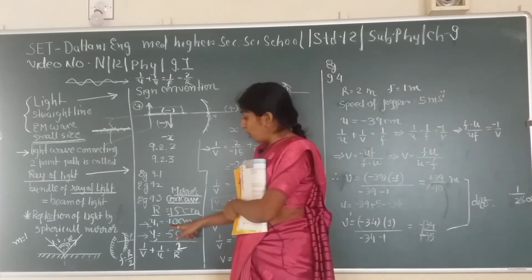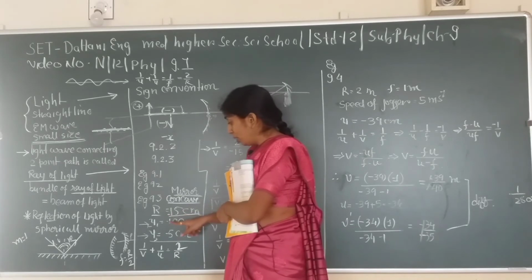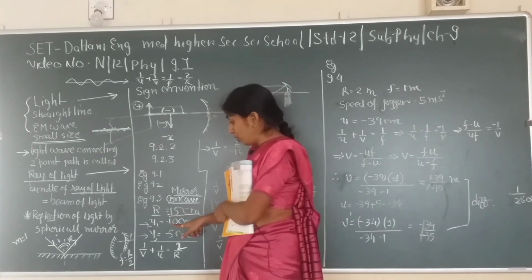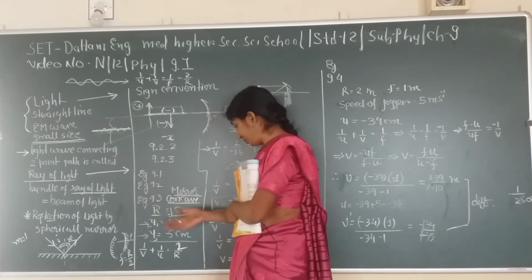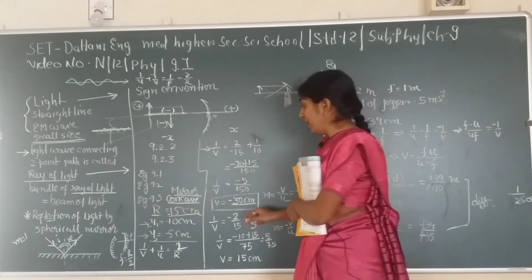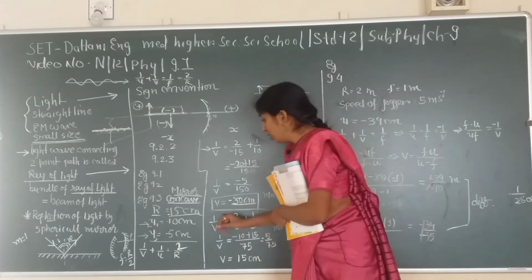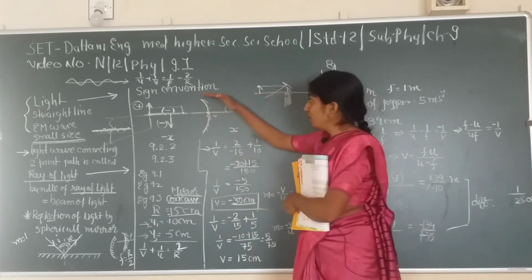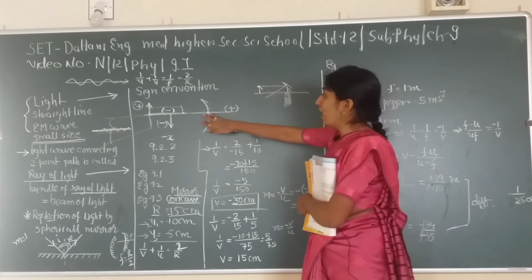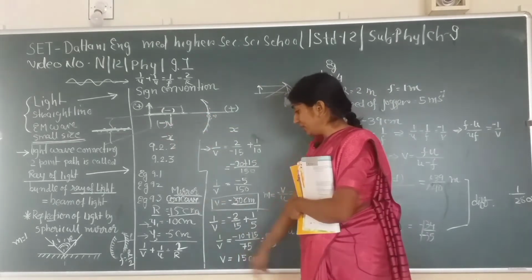Again, if the object is placed before the center of curvature, that means the image would be far and the image would be bigger than the object. Okay, obviously the image would be on the lower half of this particular half of it.